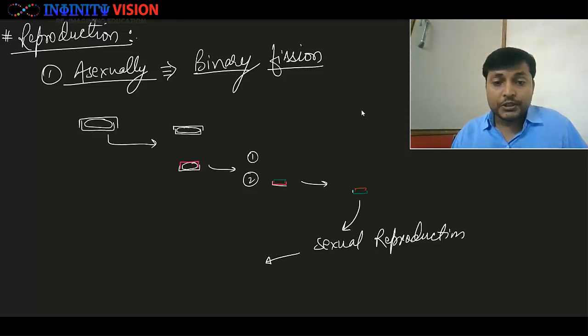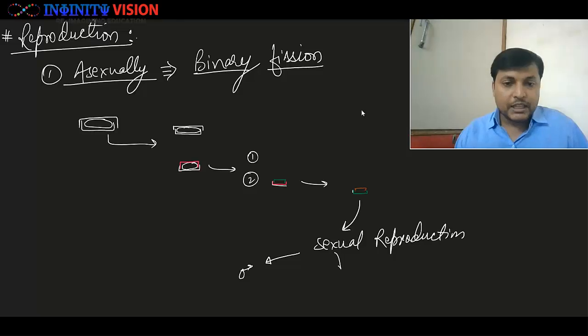Great. And what do they do in sexual reproduction? In sexual reproduction, they will produce two gametes, male gamete and female gamete.